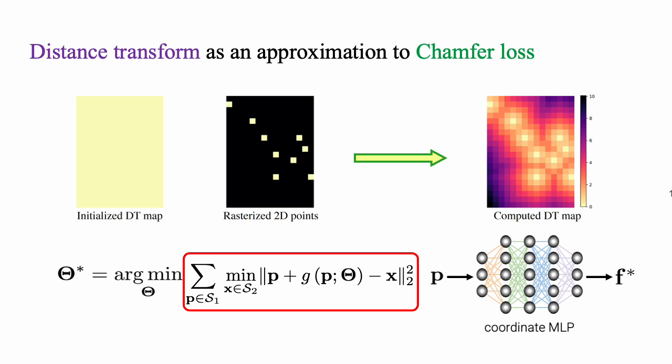After pre-computing the DT map, we can fix this DT map in the entire optimization. Specifically, the distance between the deformed source point and the target point is queried by lookup in the pre-computed target DT map. Since the pre-computation of the DT map only happens once, and the distance query is just a table lookup, this distance computation is extremely fast during optimization.